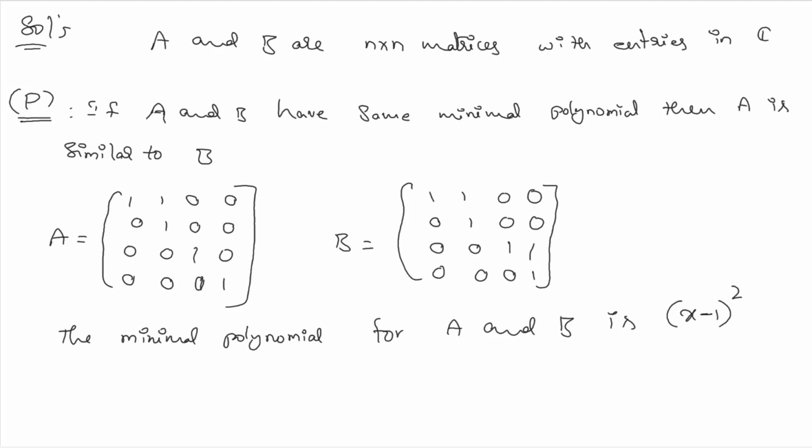But you can observe here that these two matrices are not similar. So A and B are not similar. The reason why these two matrices are not similar is left to the reader to observe.